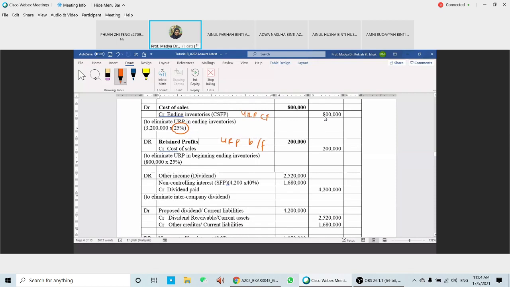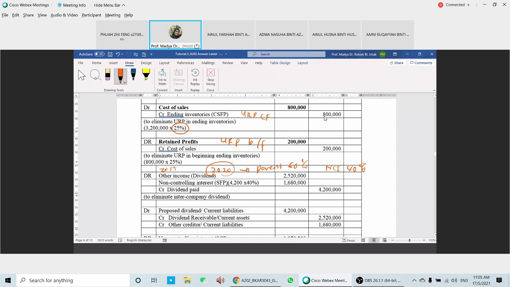So now in the year 2020, parent only has a share of 60%, which means that the NCI has 40%. Okay, 2020, because you disposed the shares in 2019. So in 2020 the share that you have here is only 60%. So NCI has 40% of the amount of the dividends.